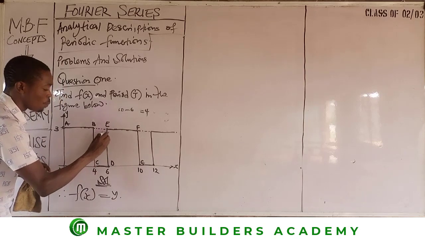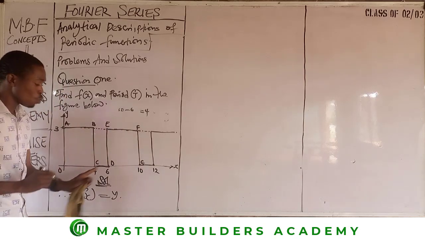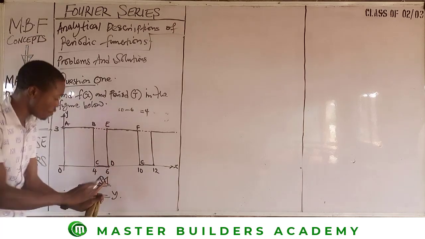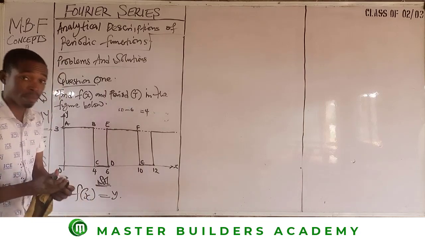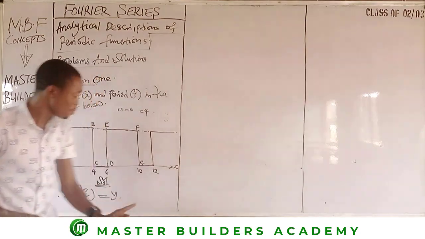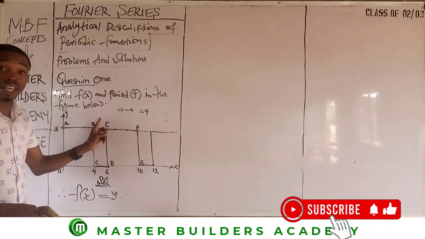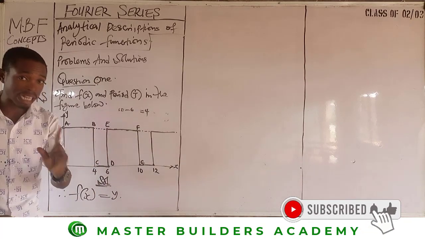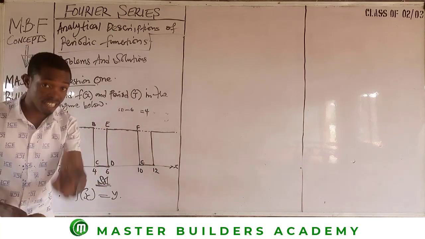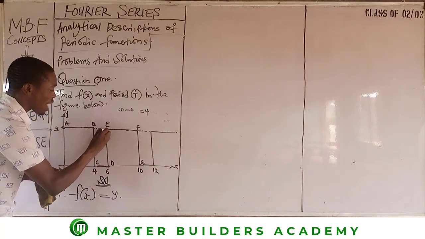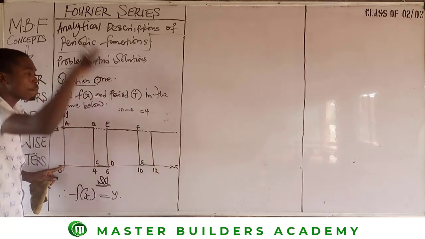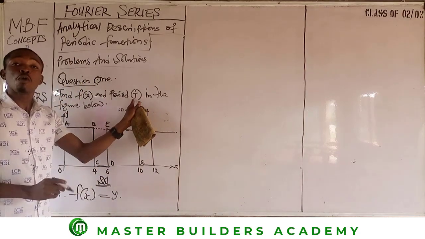So a complete cycle is attained at this E, which is the same thing as D, because E and D are at the same level, right? Because there is no variation in the value of X. That's one of the reasons why I did mention earlier that the value of Y does not really count. It doesn't count at all. You can decide to say it's at D, it's at E, but naturally it's at E. But line DE is 1 because the value of X remains the same. So we have a complete cycle at E. From the origin to this point, the value is 6. So that means the period of this graph is 6. We have gotten the value.